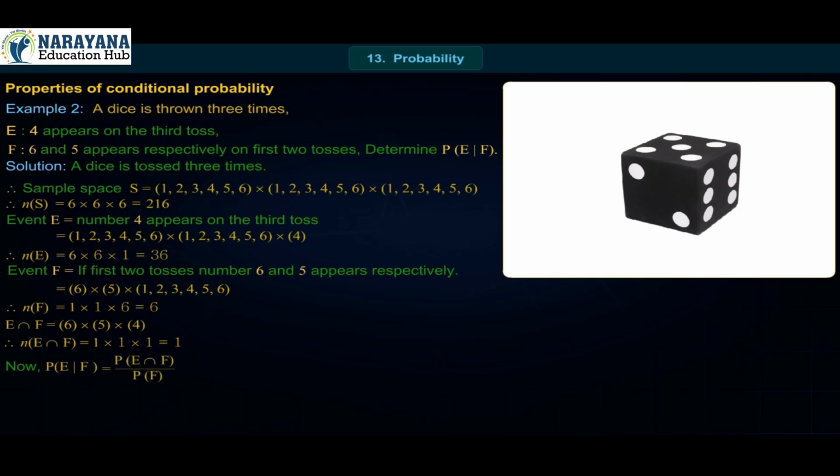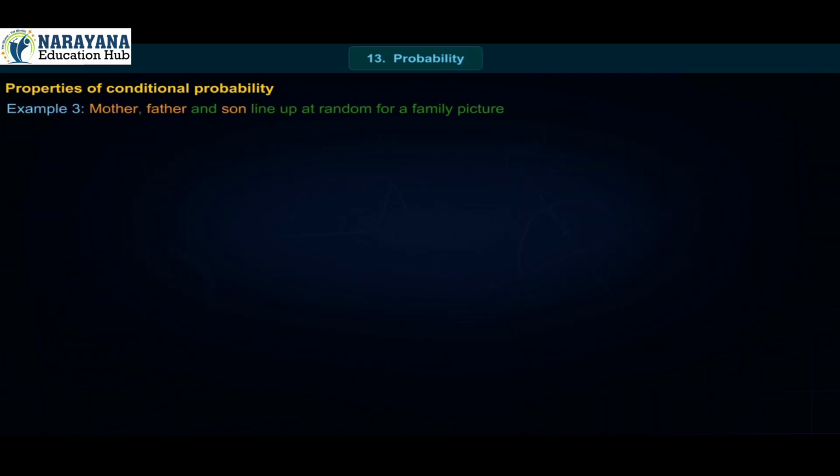Now, P(E|F) = P(E ∩ F)/P(F) = [n(E ∩ F)/n(S)] / [n(F)/n(S)] = n(E ∩ F)/n(F) = 1/6.